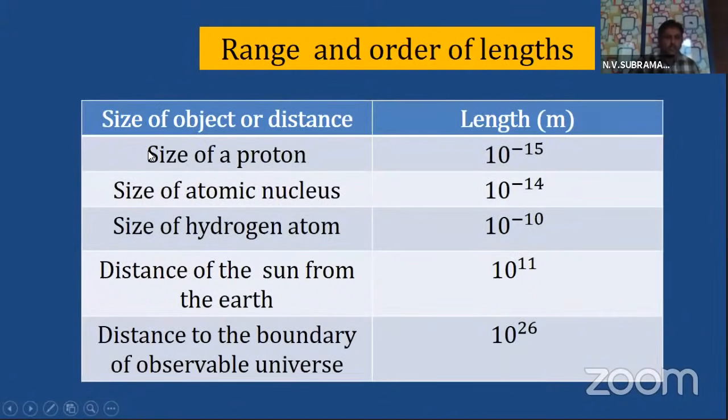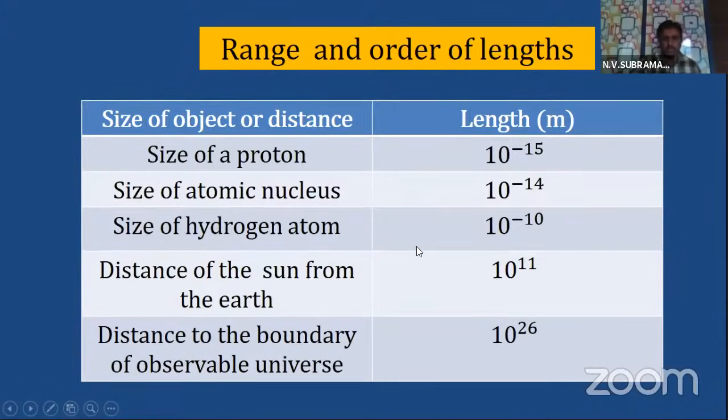Here is an important comparison, the range and order of lengths. This gives the approximate size of an object or distance, with length values in meters, children. Concentrate on the values, children. I will ask you an interesting question. Size of the proton: 10 power minus 15 meters. Size of the atomic nucleus: 10 power minus 14 meters.